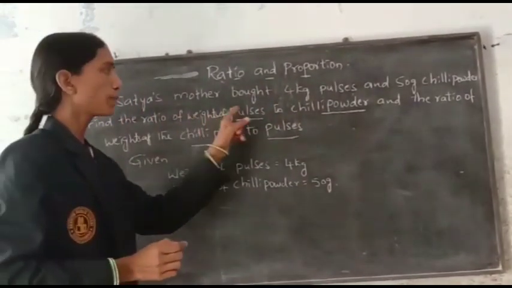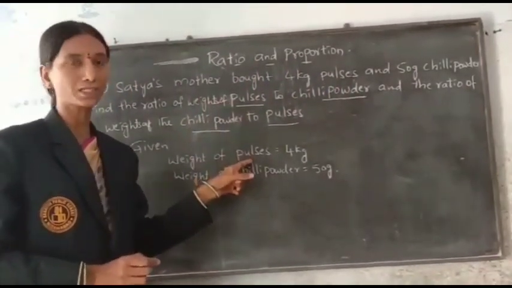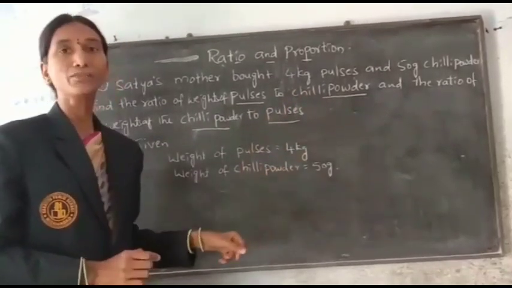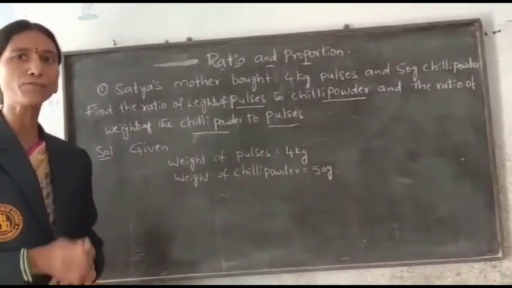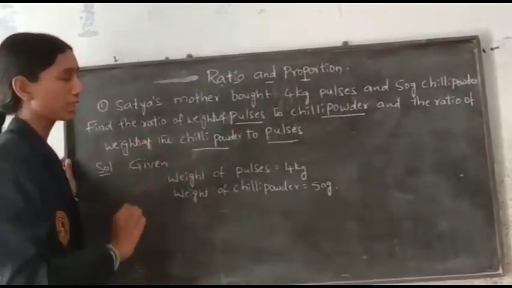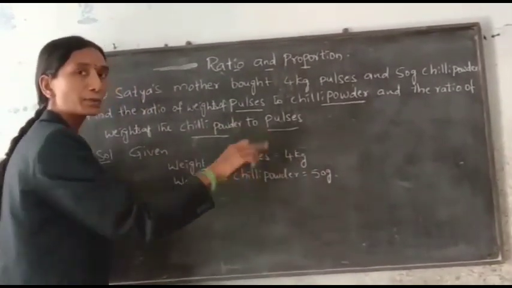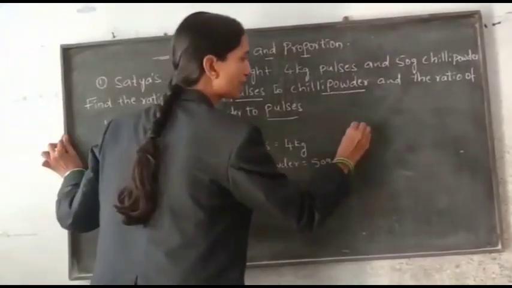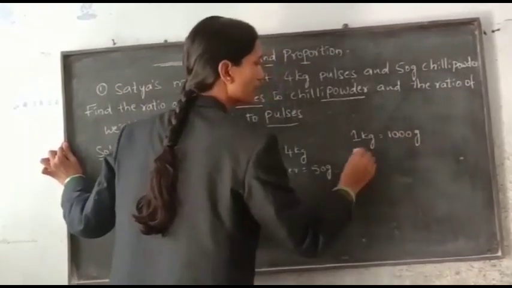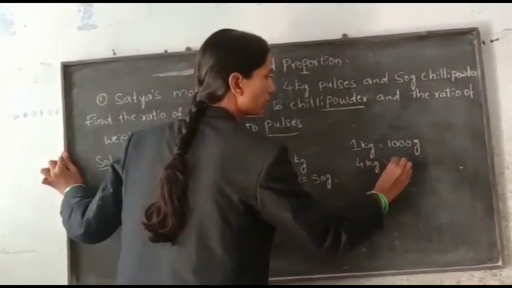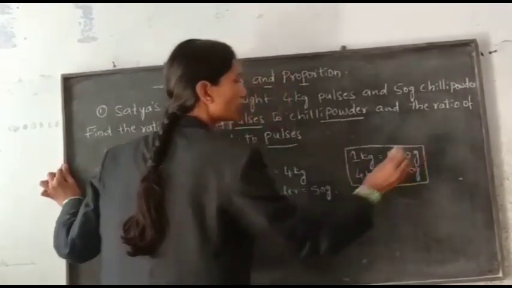Here, weights of pulses to chili powder. First pulses is given, so we have to take pulses first, next chili powder. But we cannot find the ratio directly, because the ratio is an ordered comparison of two quantities with the same units. But here kg is given and there grams is given. So we have to convert kg into grams. We know that 1 kg is equal to 1000 grams. Then 4 kg is equal to 4000 grams. Instead of 4 kg, we have to take 4000 grams.